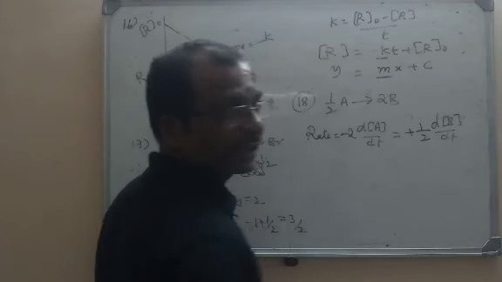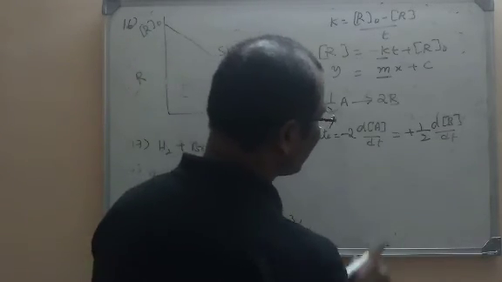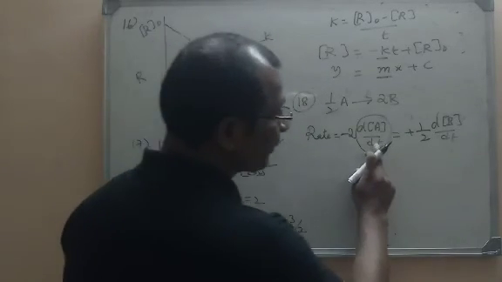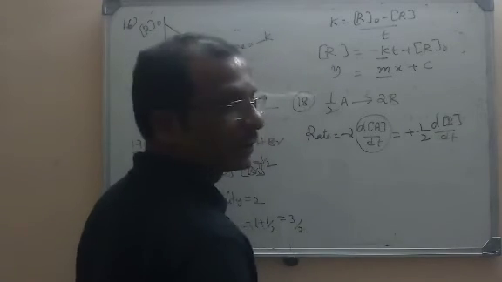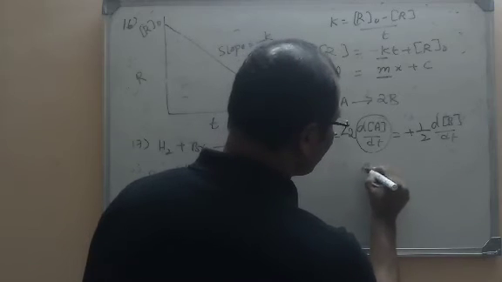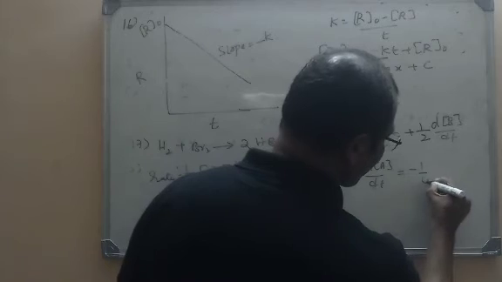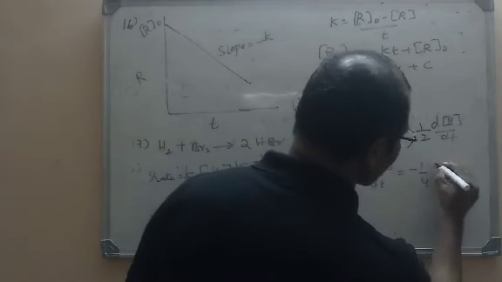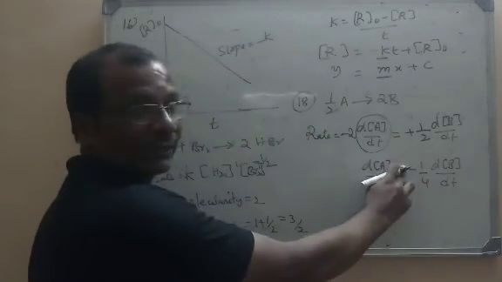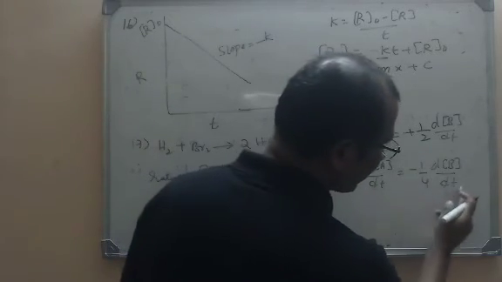But here you can ignore the negative sign while writing the rate of disappearance and appearance. You can even keep it. But what is asked here? What is the rate of disappearance of A in terms of B? So we have to find this term. For that we have to transpose this here. That means dA divided by dt is equal to minus 1 by 4. If 2 comes here, it will become minus 4 into dB by dt. So this is the rate of disappearance of A in terms of the rate of appearance of B. It is minus 1 by 4 times B here.